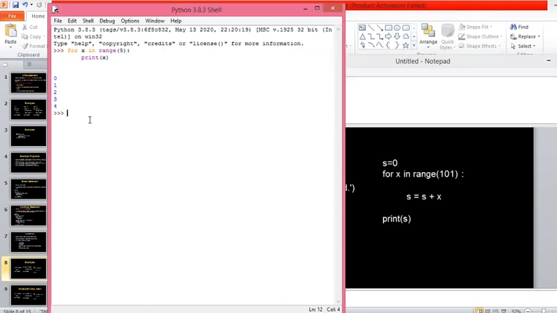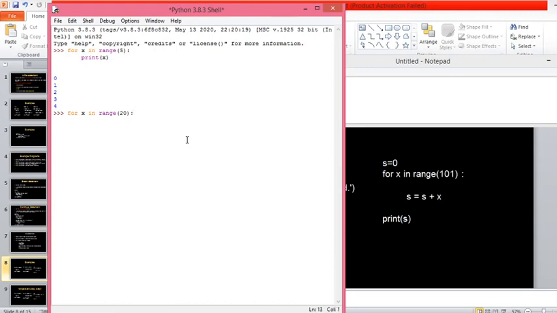Then if you want to run for 20 times, what should I write here now? What should be the argument? If I want to run for 20 times, what should be the argument for range? 20.